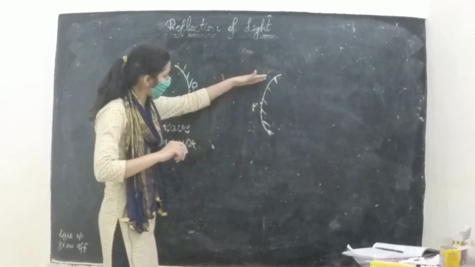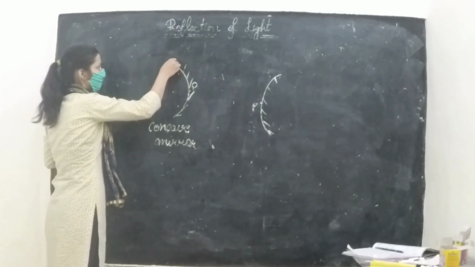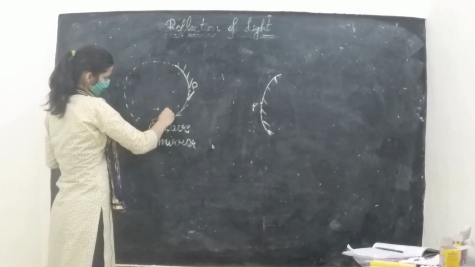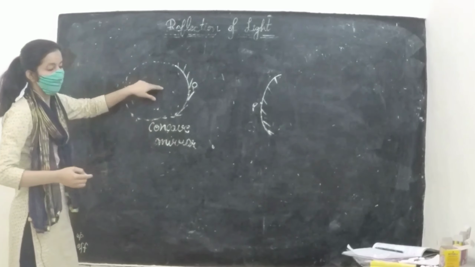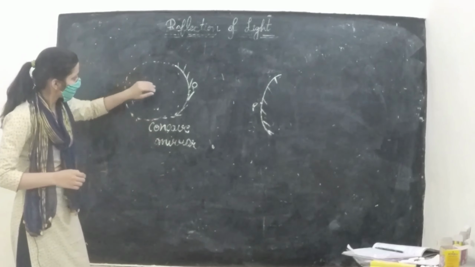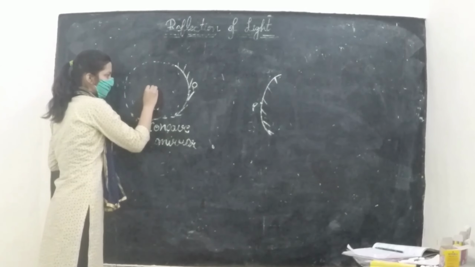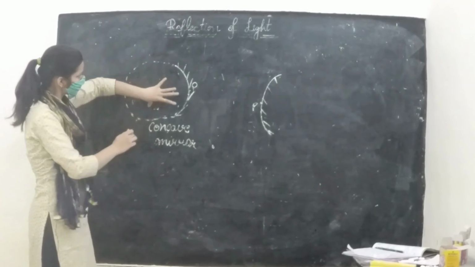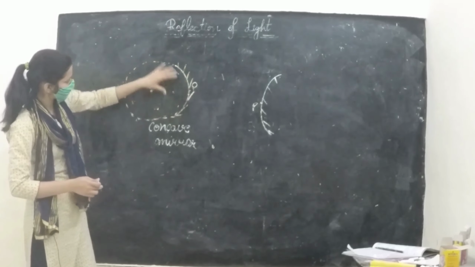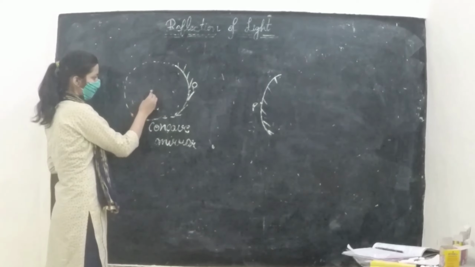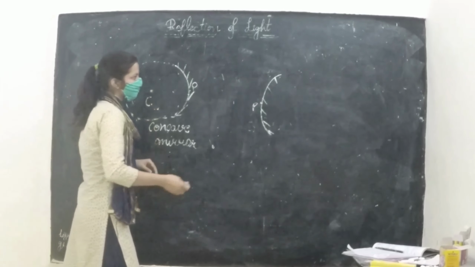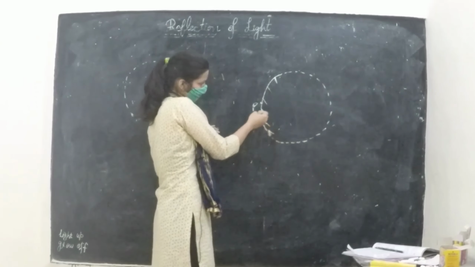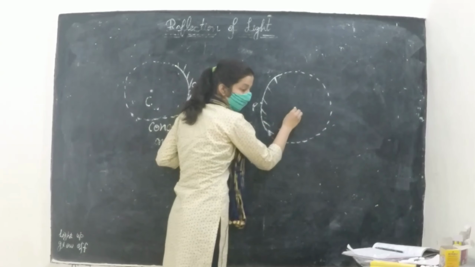We can see that when we complete this mirror, it will form a sphere, and every sphere has a center. The center of the sphere of which the mirror is a part is known as center of curvature. It is denoted by capital letter C. Same in this case, when we complete this sphere, it has a center. It is denoted by capital letter C.